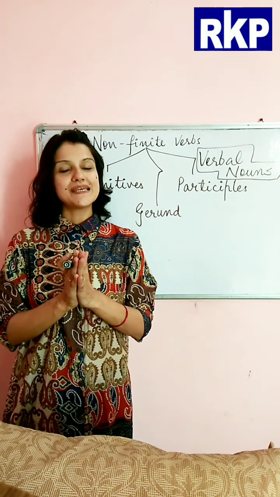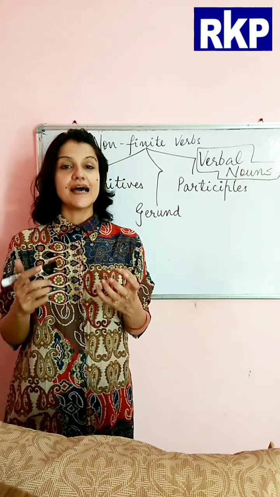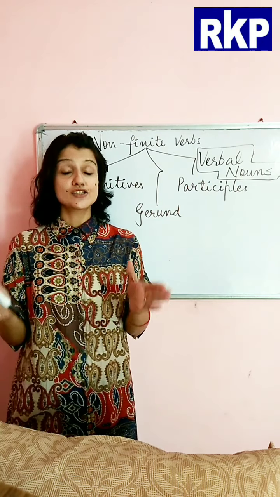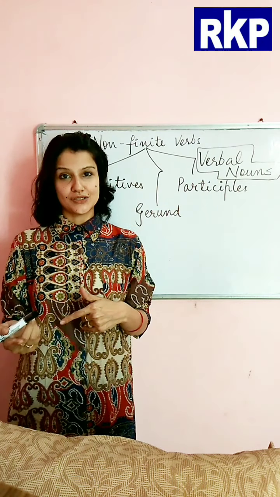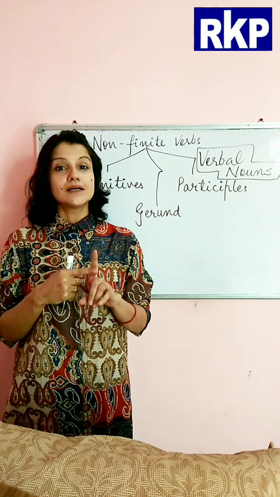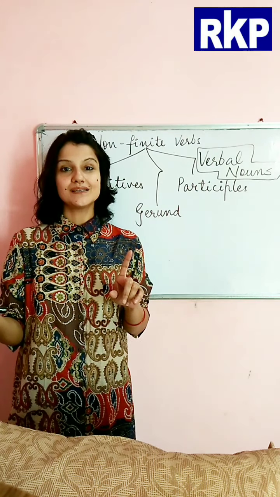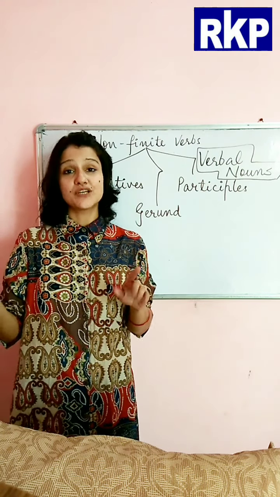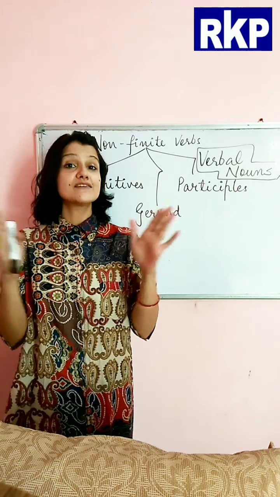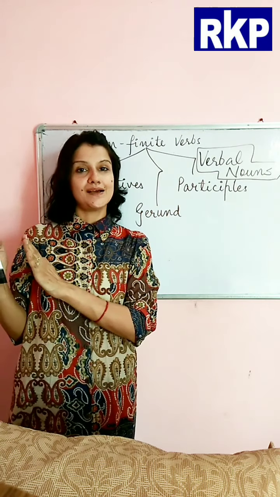So the subject is basically the person or the thing, the idea that we are talking about in a sentence, or the doer of the action. So it has to be either something or someone we are talking about, or the doer of the action. That is called the subject. And in active sentences, it comes at the beginning of the sentence.